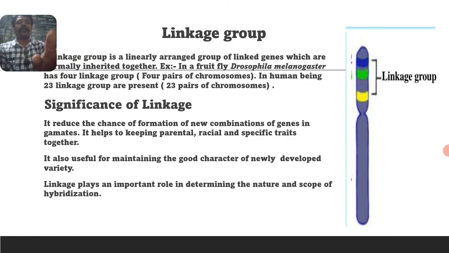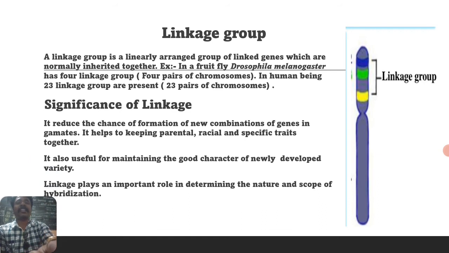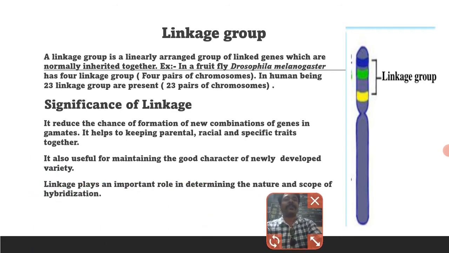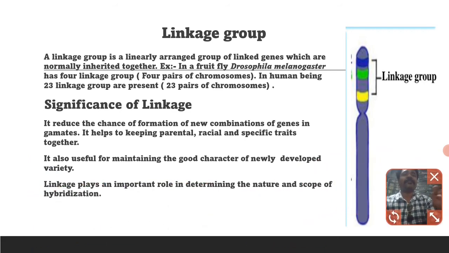And the linkage group, where exactly in the chromosome the linkage group is present. A linkage group is a linearly arranged group of linked genes which are normally inherited together. For example, the fruit fly Drosophila melanogaster has 4 linkage groups, 4 pairs of chromosomes. In human beings, 23 linkage groups are present, meaning 23 pairs.